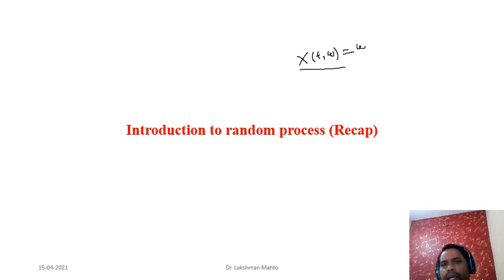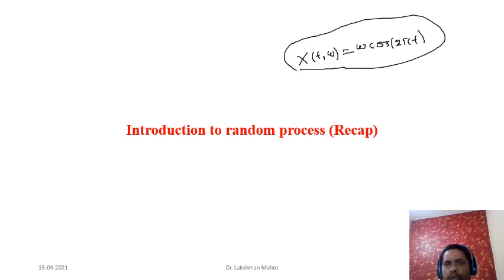So in the last class we had expressed a signal with random amplitude, omega of cos of 2 pi t, something like that. So time is not a source of randomness. Remember that here t is not a source of randomness. Omega is the source of randomness. It depends upon where you want to fix that omega. So omega is the source of randomness, and it is a random process here.